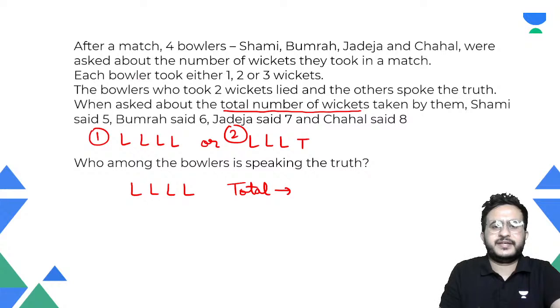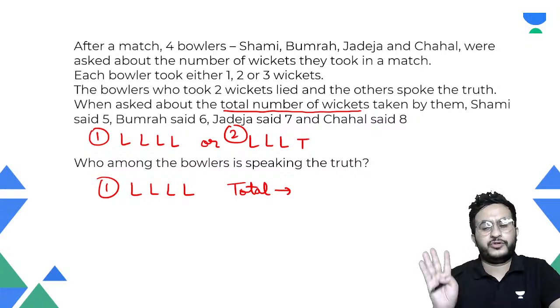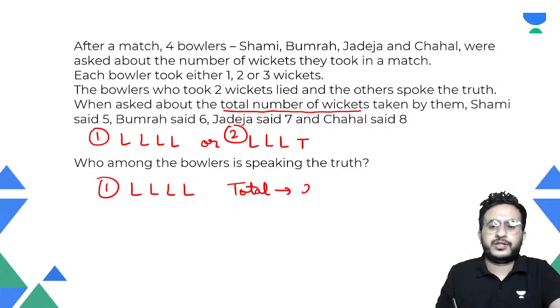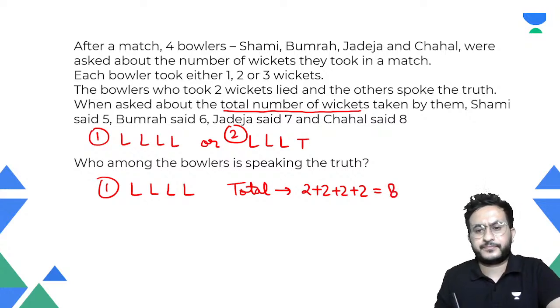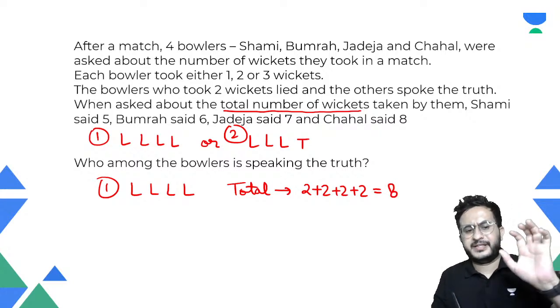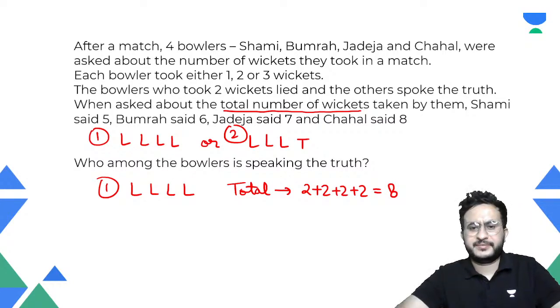The known information is that each bowler who took two wickets lied. So if all of them are telling lie, total wickets will be 2 plus 2 plus 2 plus 2, that is 8. Okay, but is it something which is correct?